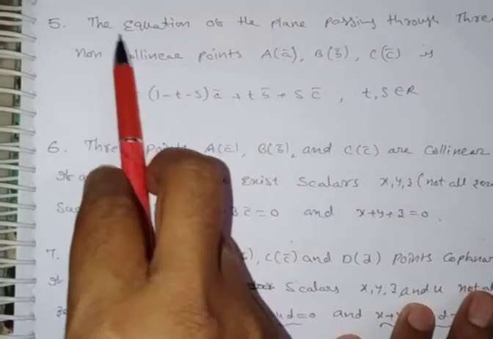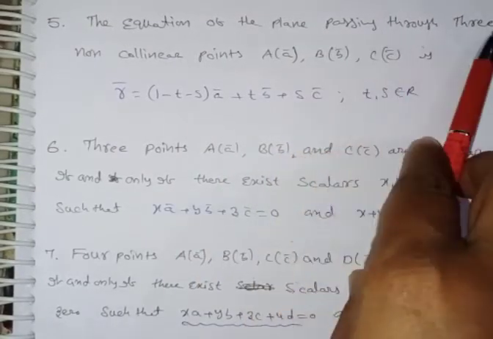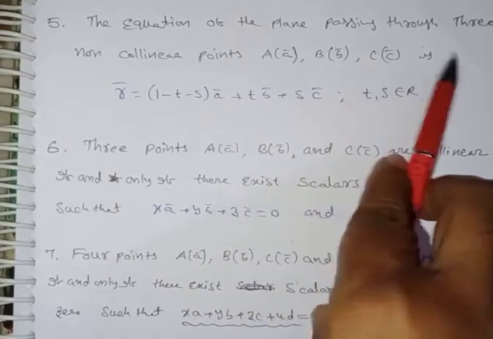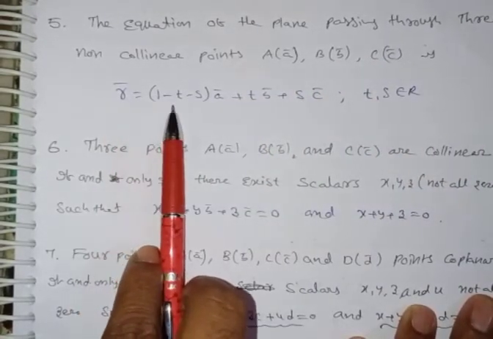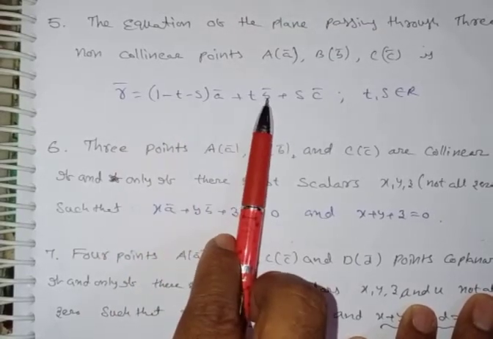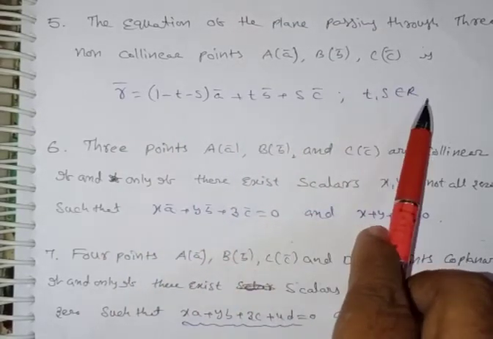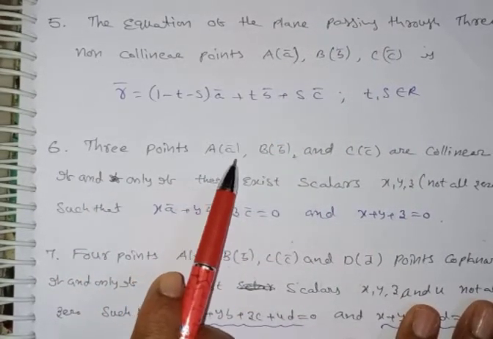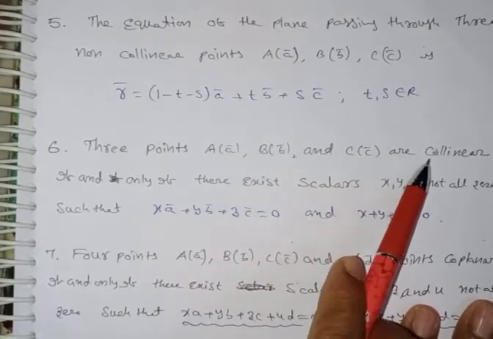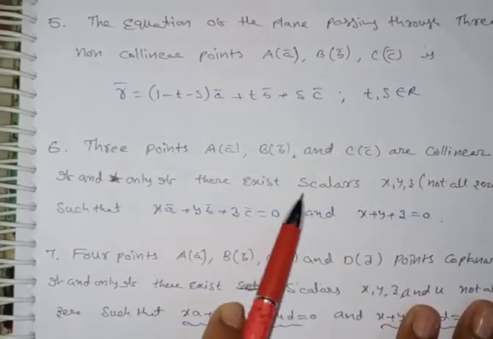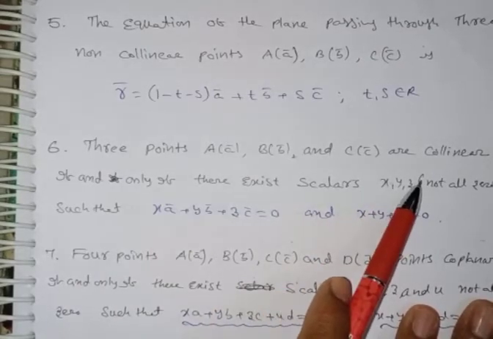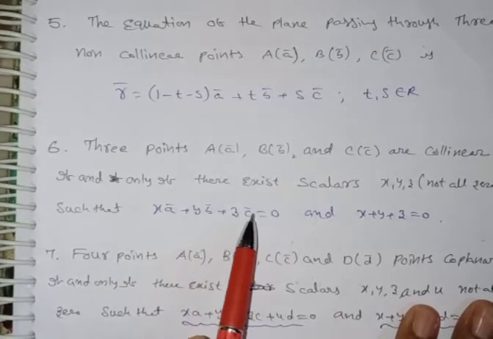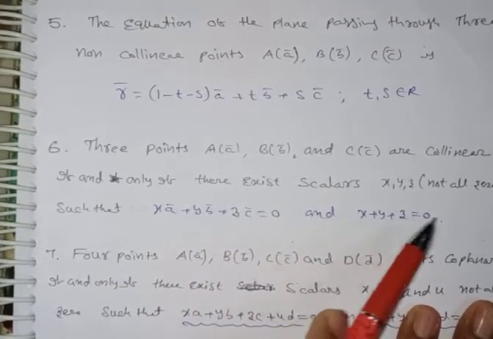The fifth one is the equation of the plane passing through three non-collinear points A of a bar, B of b bar, C of c bar. You can write r bar is equal to (1 minus t minus s) a bar plus t b bar plus s c bar, where t, s belong to R. And the sixth one: three points A of a bar, B of b bar and C of c bar are collinear if and only if there exist scalars x, y, z not all zeros such that x a bar plus y b bar plus z c bar is equal to 0 and x plus y plus z is equal to 0.